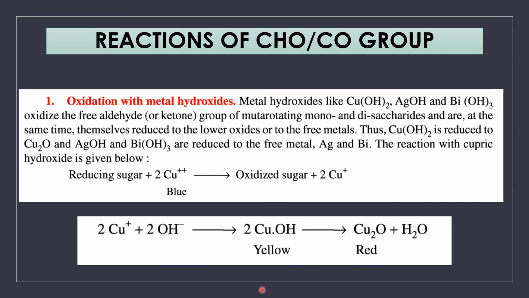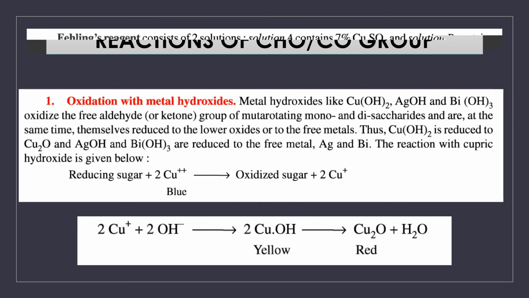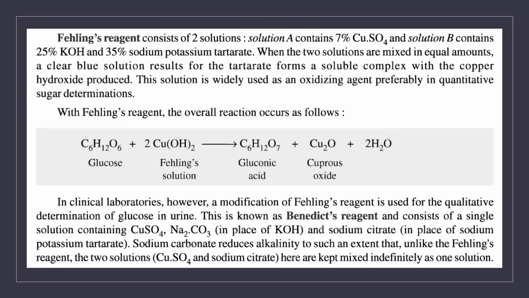The reaction with cupric hydroxide is illustrated here. So when you treat a monosaccharide with cupric hydroxide, what happens? The sugar gets oxidized. In turn, the cupric hydroxide is reduced. So there will be some changes in the color. The color gradually changes. The blue color of the initial solution finally changes to red color. So this reaction is the basis for Fehling's, Benedict's and Barfoed's tests.